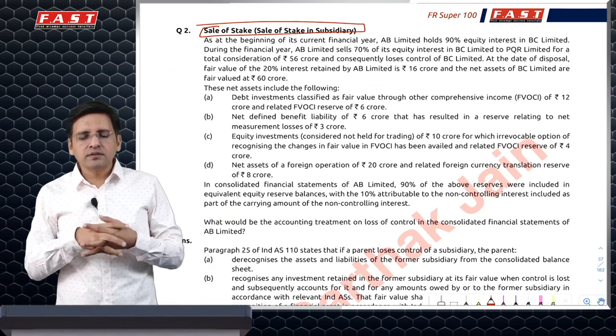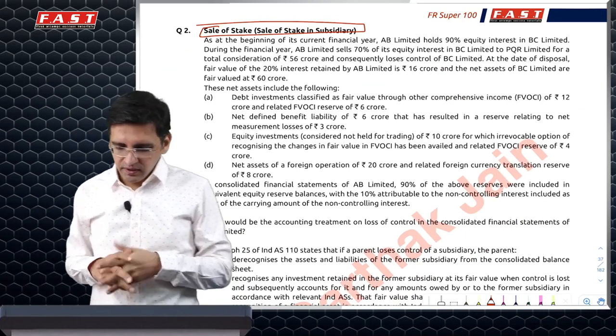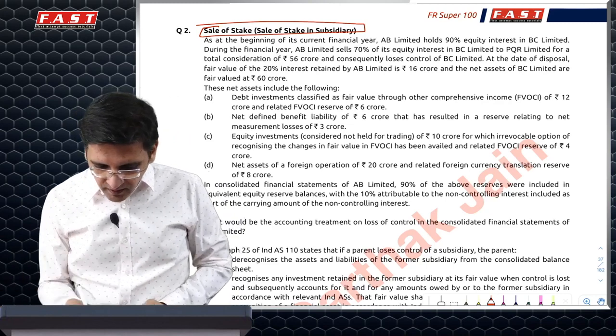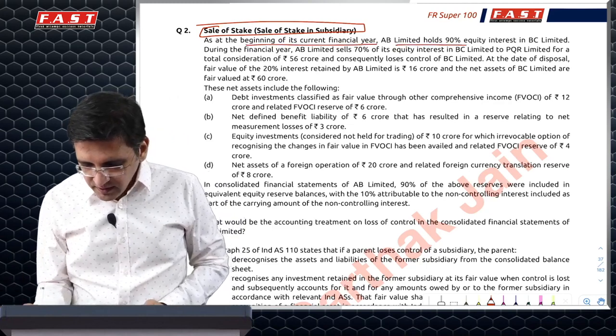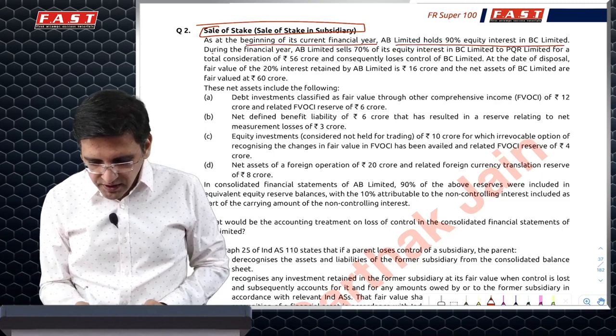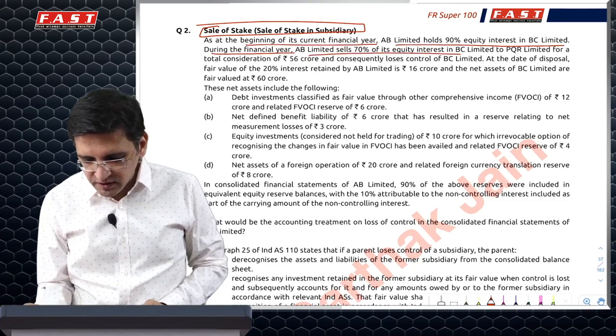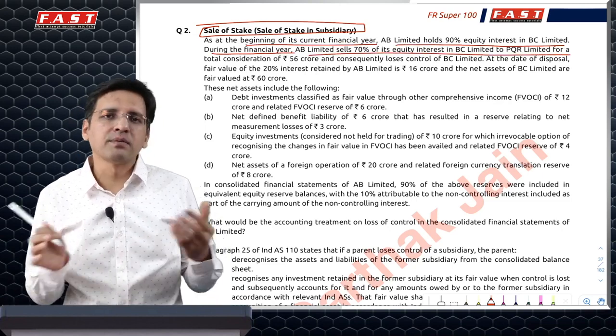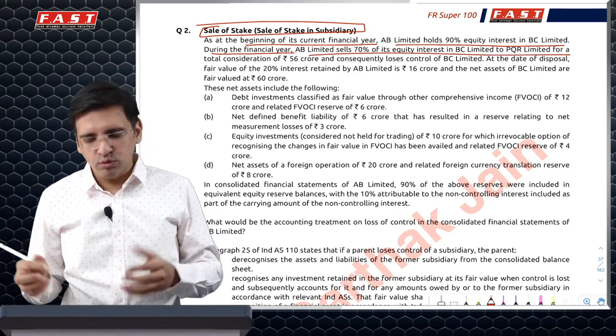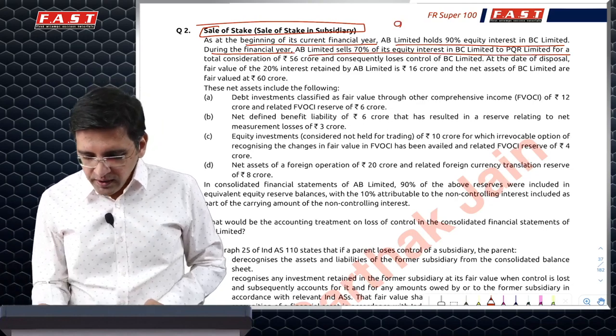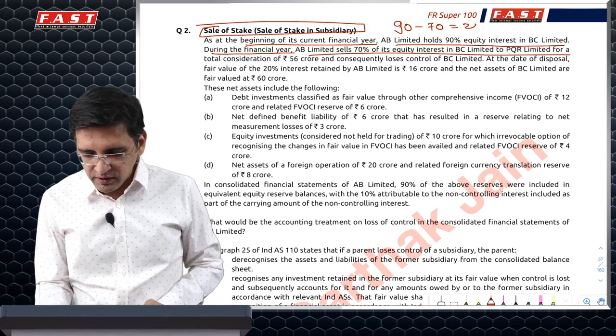Next, we have another question relating to sale of stake in a subsidiary. A good question. It says at the beginning of the current financial year, AB Limited has 90% interest in BC. During the financial year, it sells 70% of its interest in BC to PQR. So it becomes an associate or a normal investment, but is no more a subsidiary. I've lost control. It is 90 minus 70, left with 20.